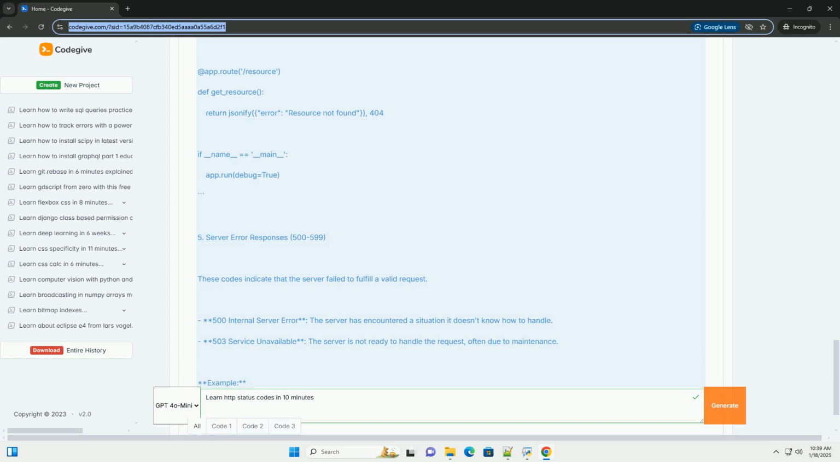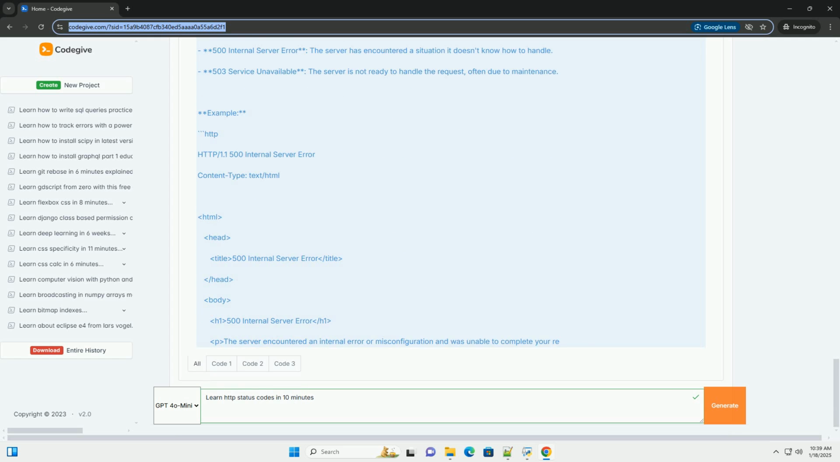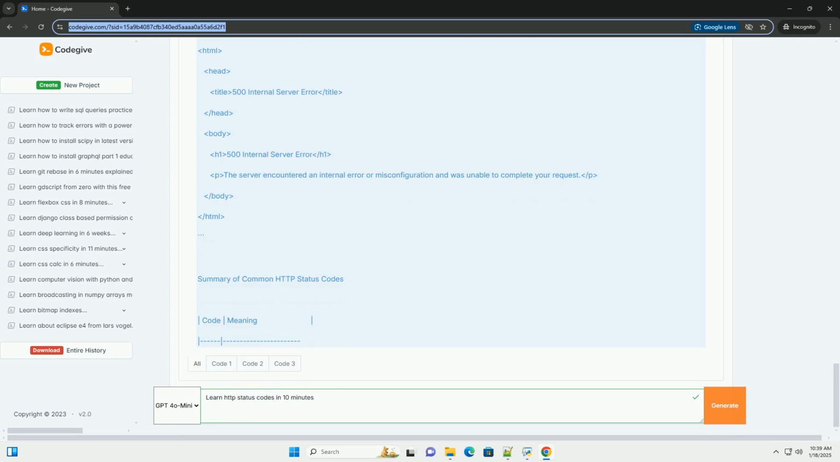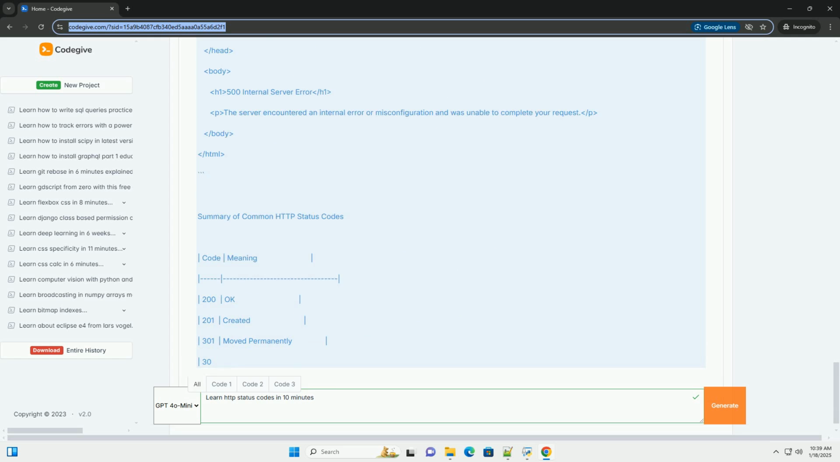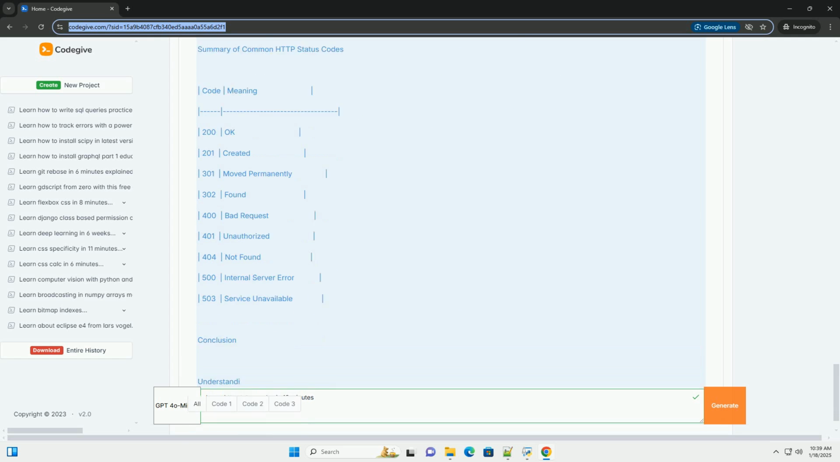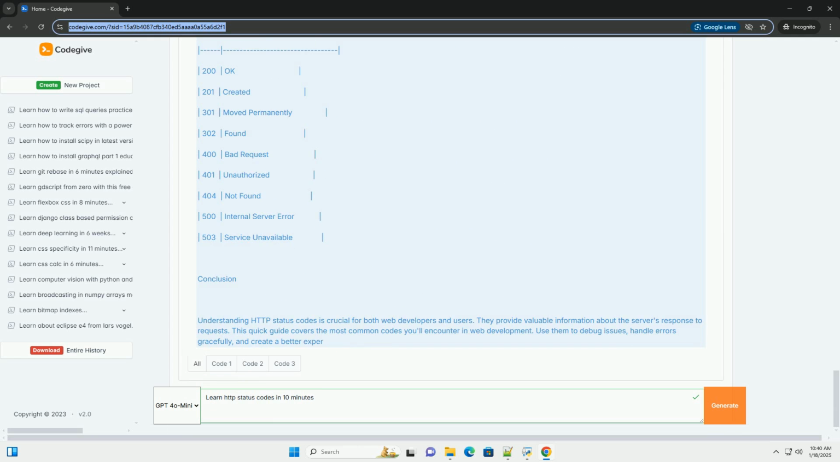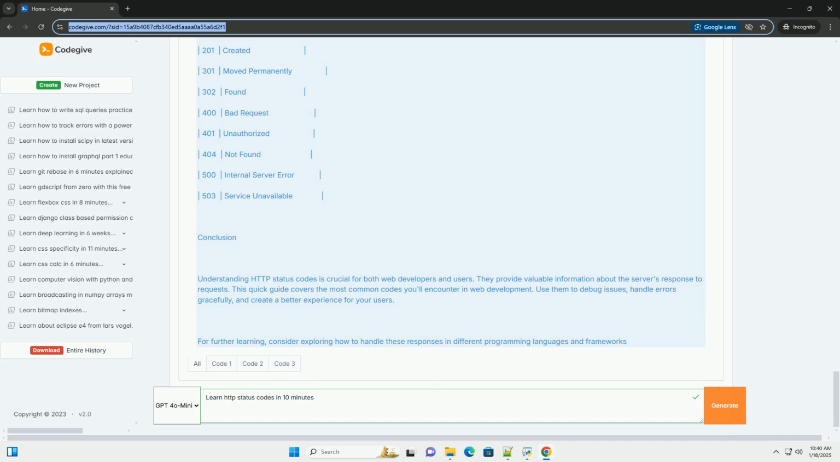1. Informational responses, 100 to 199. These codes indicate that the request has been received and understood. The server is continuing the process. 100 Continue: the initial part of a request has been received and has not yet been rejected by the server. Example: 2. Successful responses, 200 to 299.